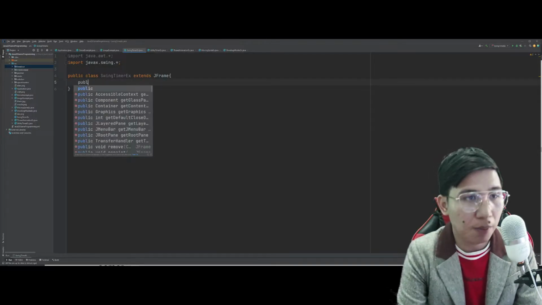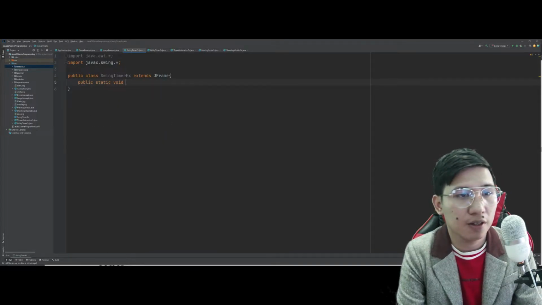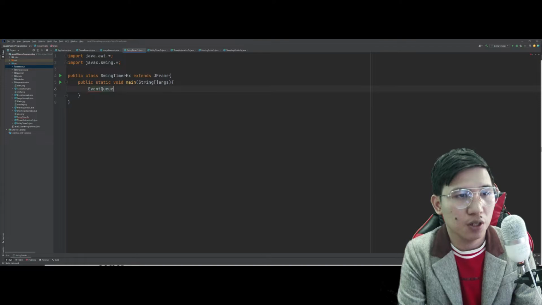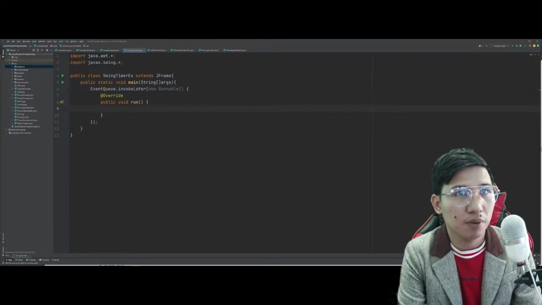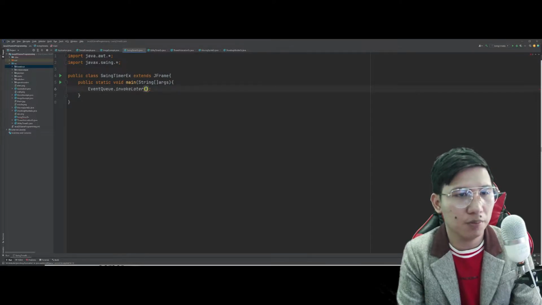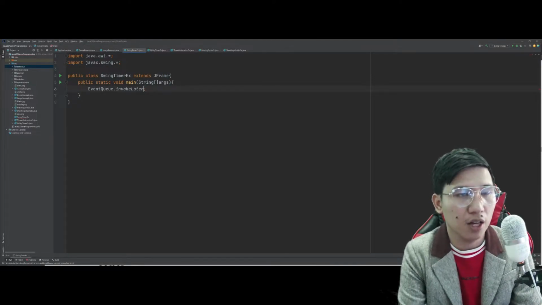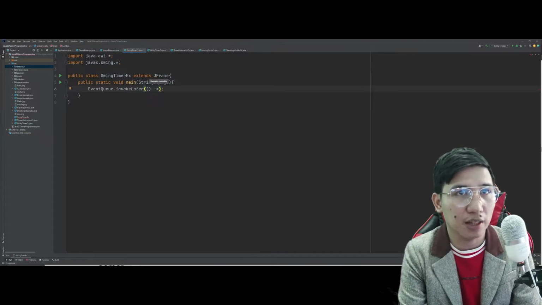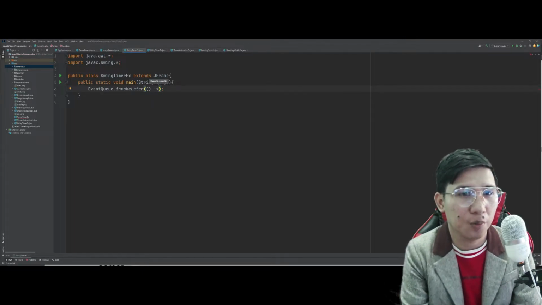And we have here public static void main String args, EventQueue.invokeLater, new Runnable, or kahit na wala na yung new Runnable pala, turuan ko kayo ng bago. Invoke later, ganyan lang. Tapos you can just simply use dash and greater than operator.